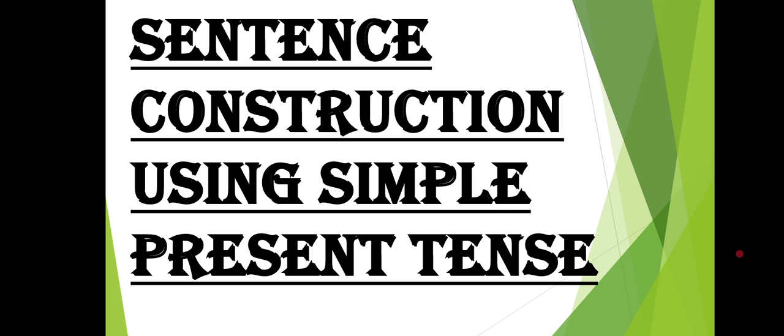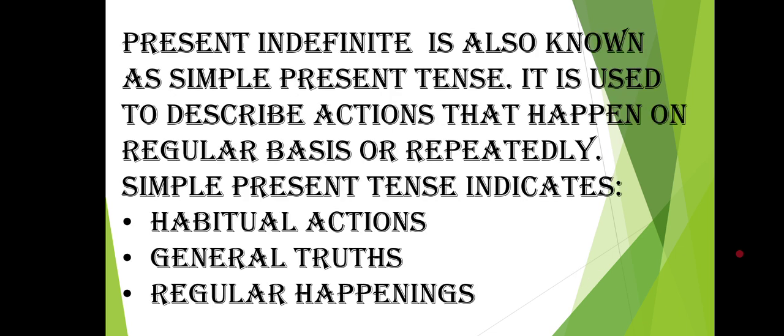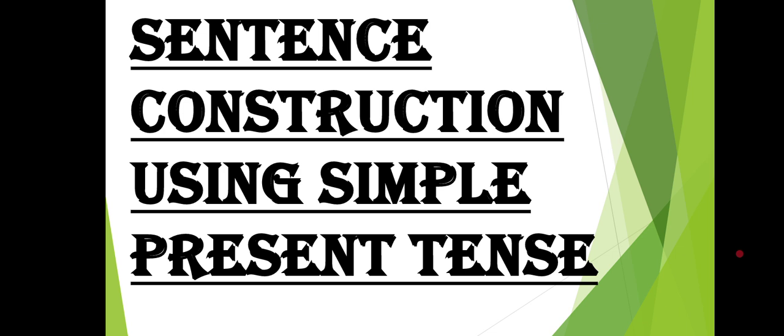Now we have to see how we can construct sentences using simple present tense. But before that, I want to give you some examples. As I told you before, these tenses are used to tell our daily happenings or repeated actions. For example: I write, they sleep, we learn, you work. These types of happenings come under simple present tense. Now we are moving forward towards the construction of sentences using simple present tense.